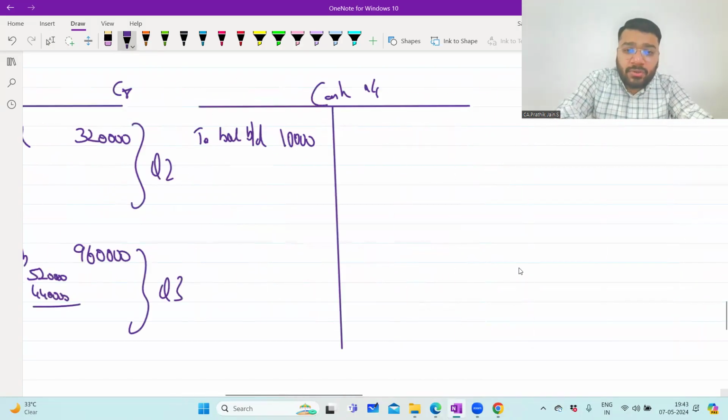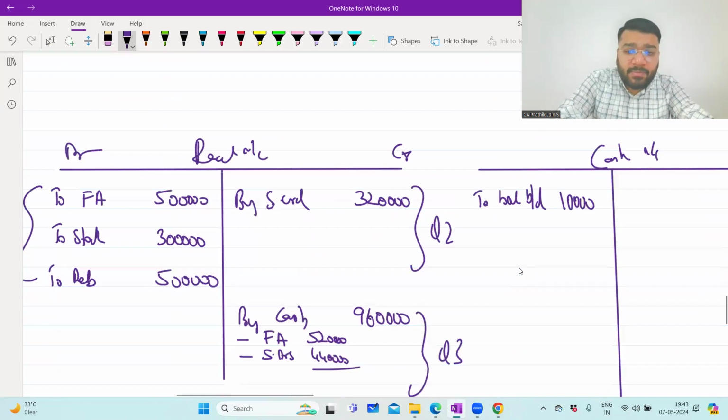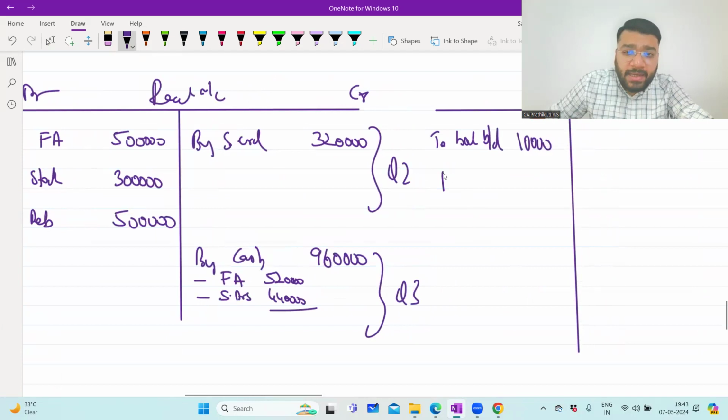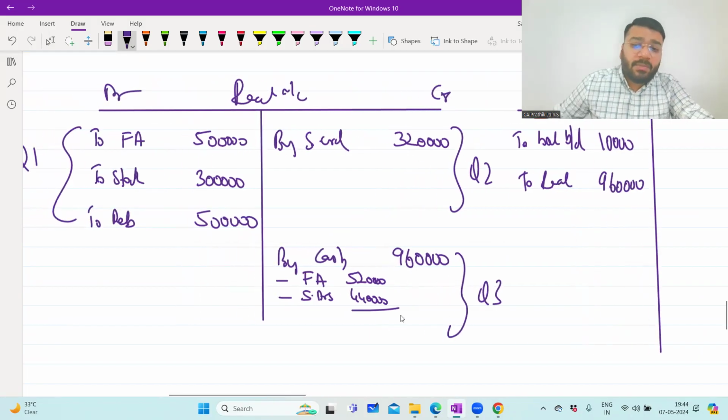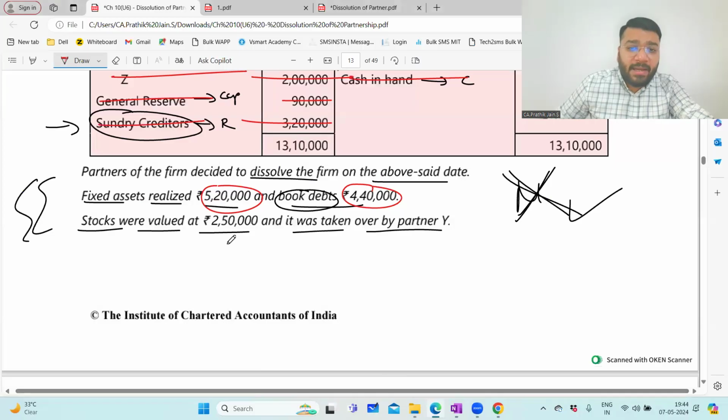Immediately in the cash account also, please pass the entry. In the cash account, entry will be what? To realization. How much? 9,60,000 rupees. Cash received. So 10,000 opening balance and further 960 are received. So total how much money is there in hand as of now? 9,70,000 rupees.